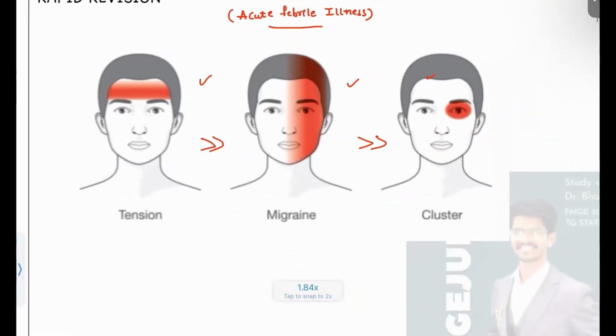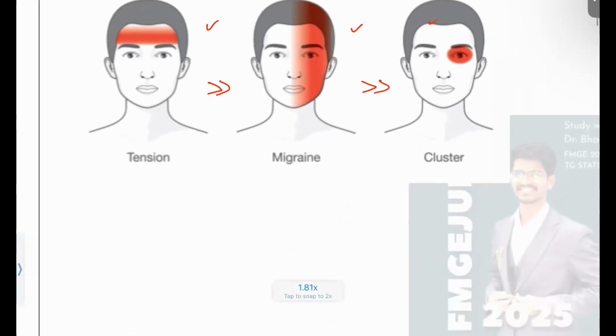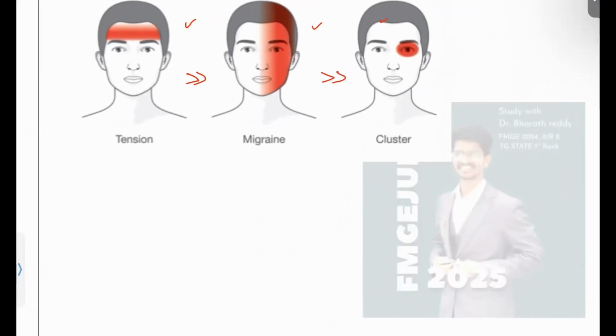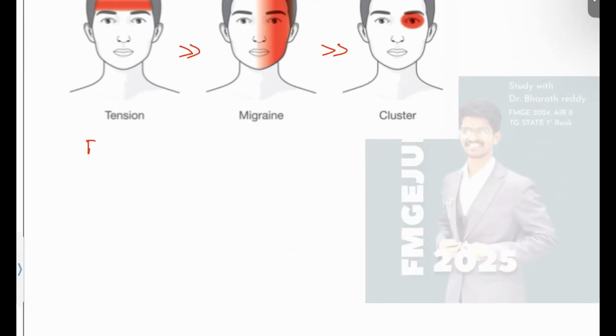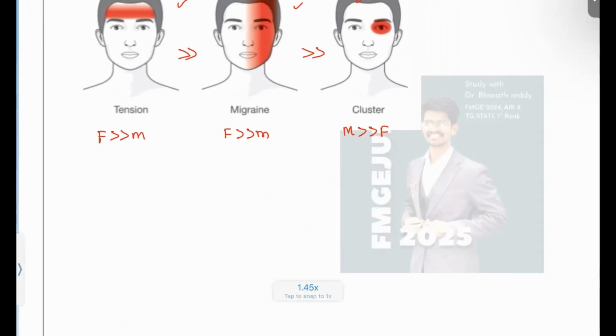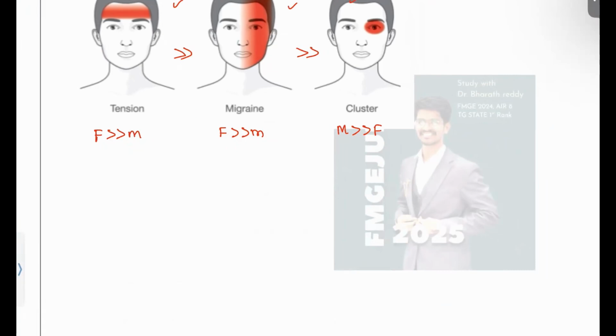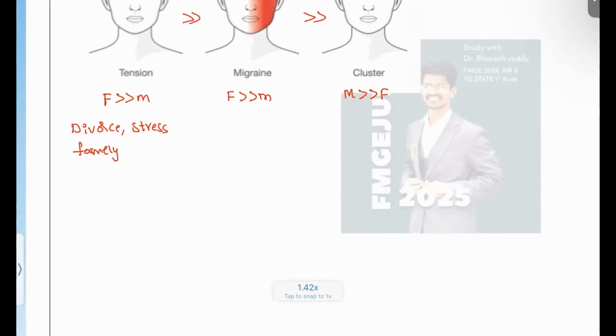Coming to the primary causes, here you can see tension, migraine, and cluster. Let's understand them by age, presentation, and associated symptoms. Tension headache is more common in females than males. Same with migraine, we all know females are more prone to migraine than male patients. Unlike that, cluster headache is more common in males than females. In tension headache, patients most commonly have aggravating factors such as stress, family issues, and economic issues, which all contribute to tension headache.